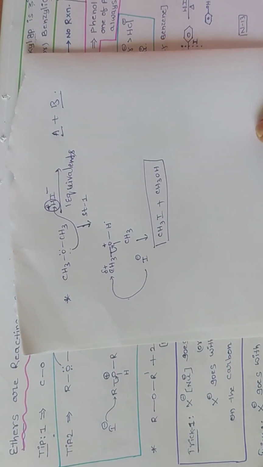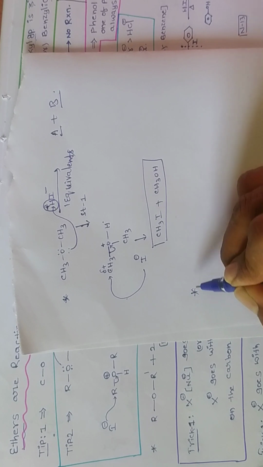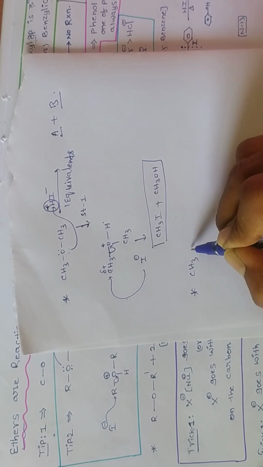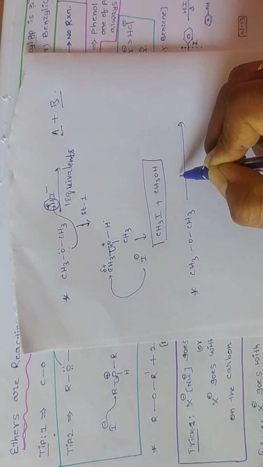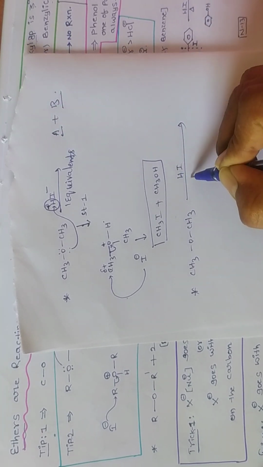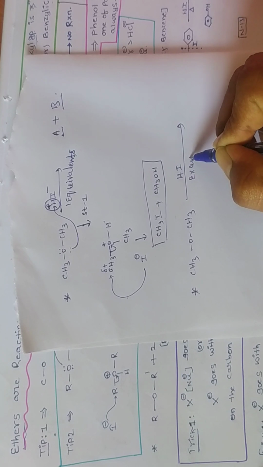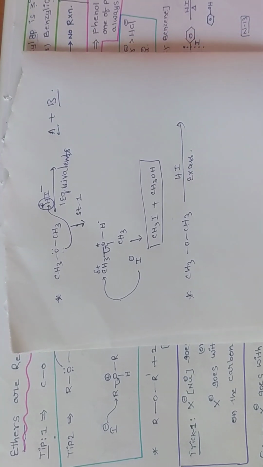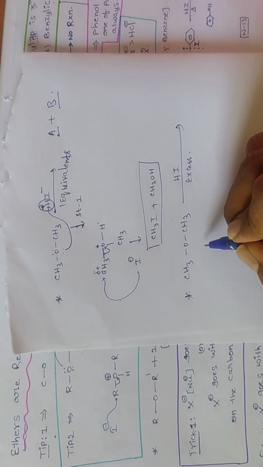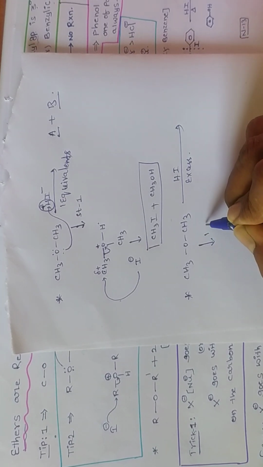For suppose the same compound is reacting with 2 moles of HI, excess of HI, that is 2 equivalents of HI. Now first it is reacting with 1 mole of HI.